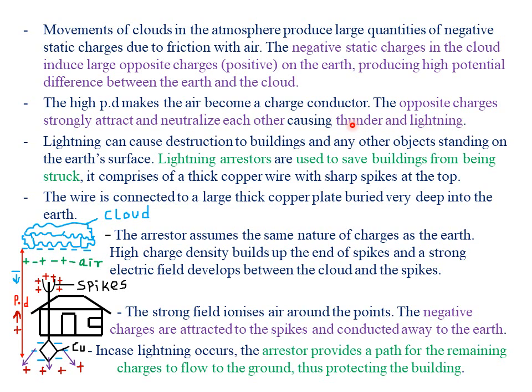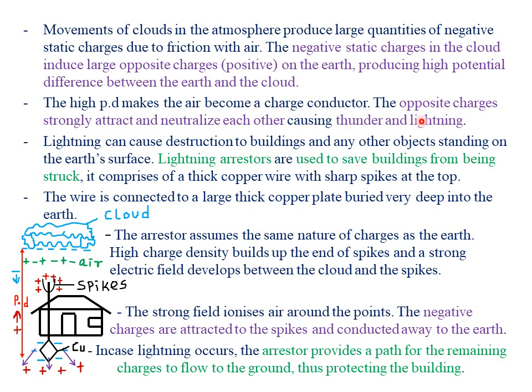However, the thunder will produce sound, but remember, sound is a mechanical wave which requires a material medium for transmission. So that simply means that light, even in a vacuum or in a material medium like air, will travel faster than thunder. So that is the reason why the lightning gets to us first before we can hear the thunder. So the reason is because light travels faster than sound. Of course, light is an electromagnetic wave which does not require any material medium, and that is the reason why it will always travel faster than thunder.